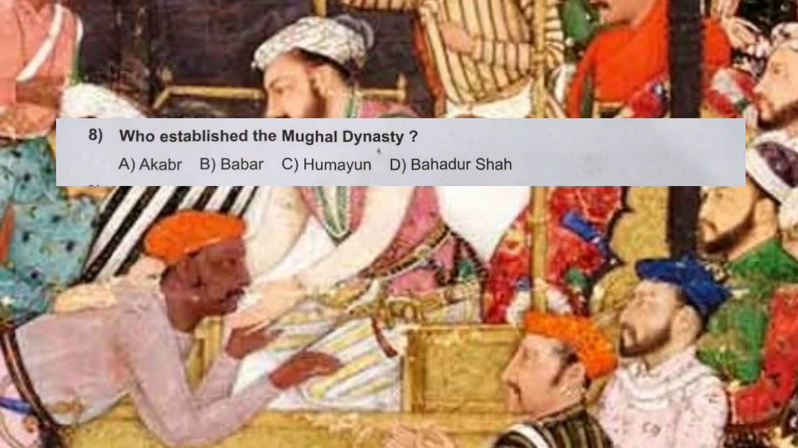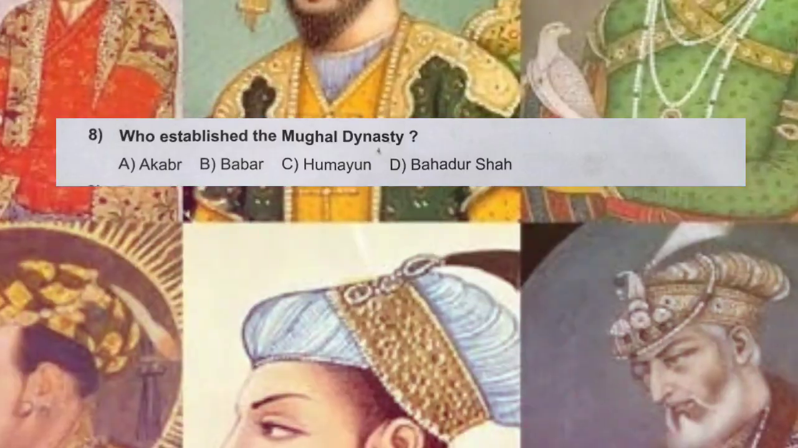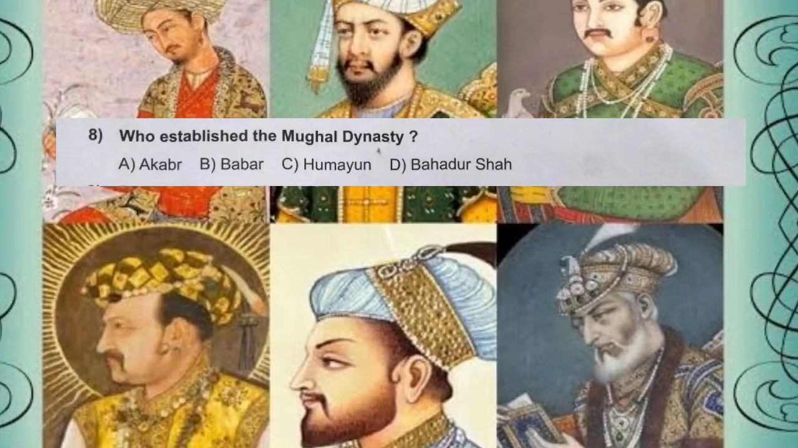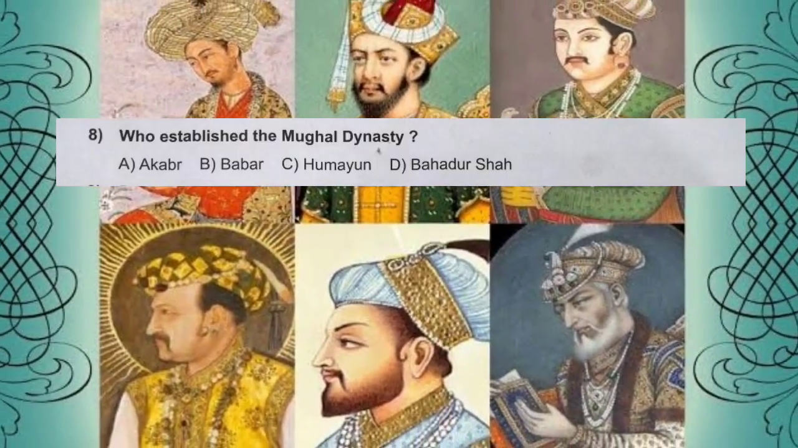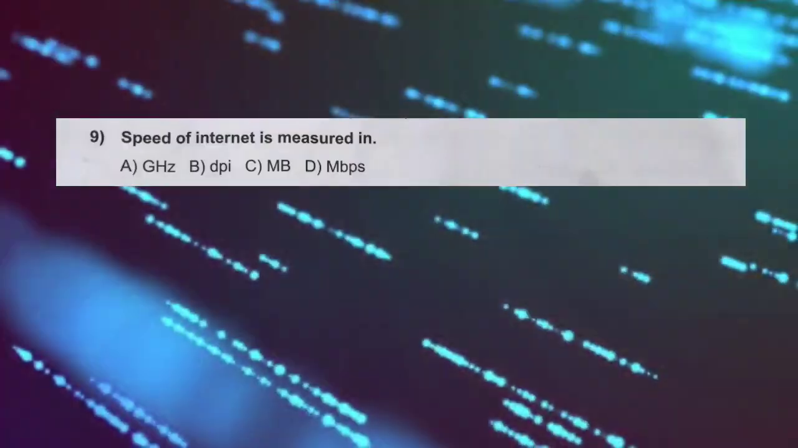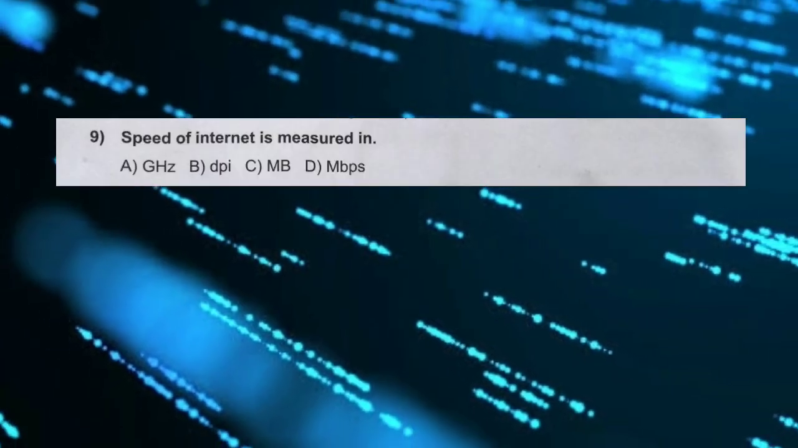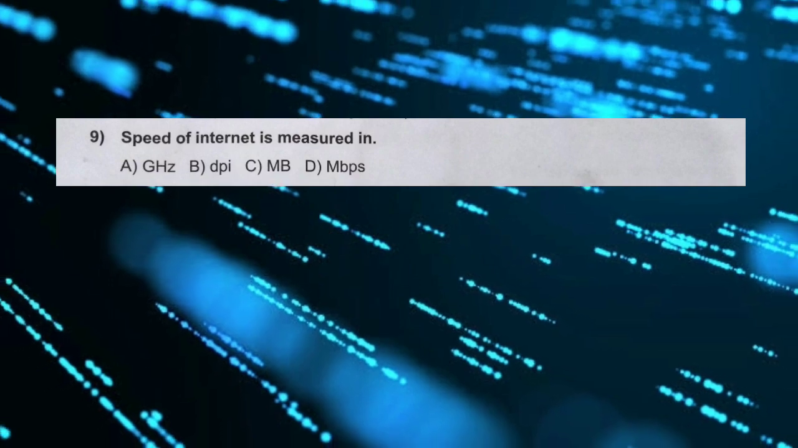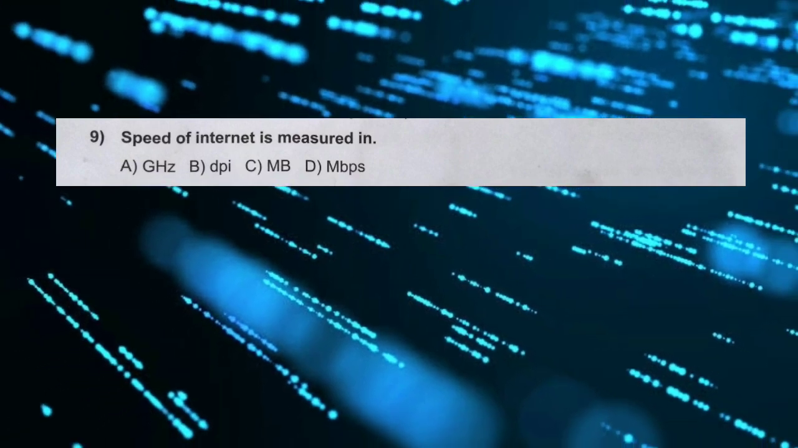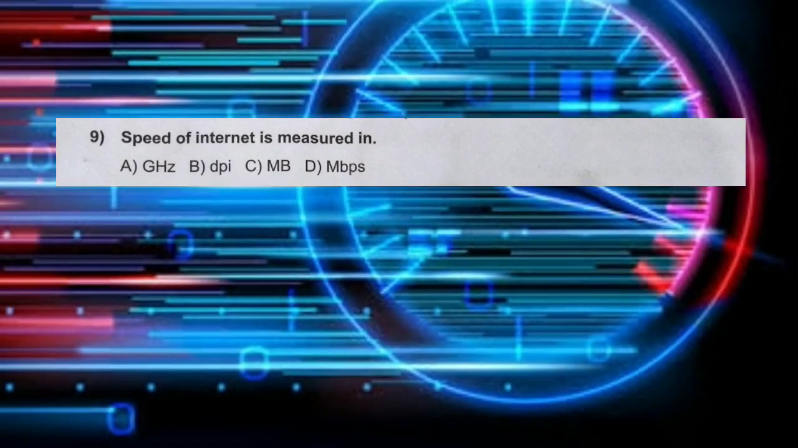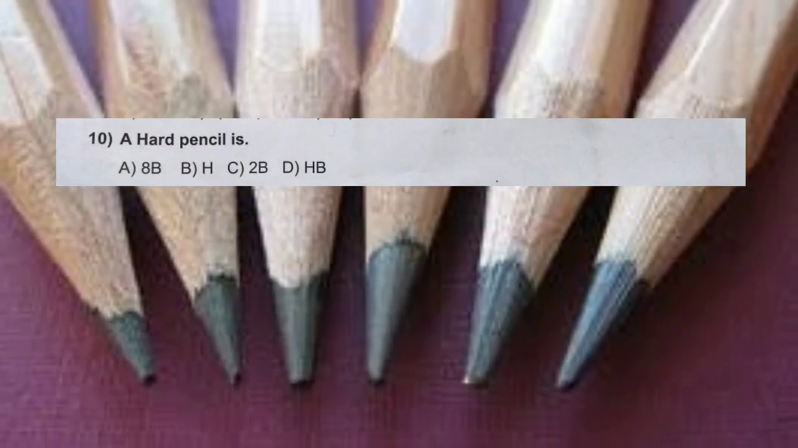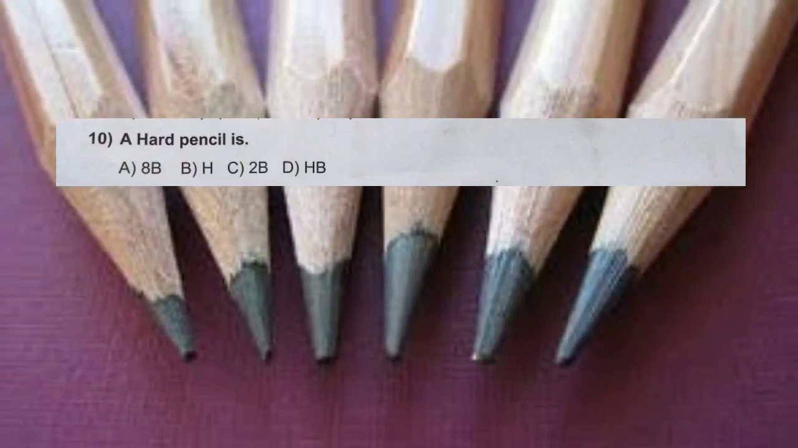Question number 8. Who established the Mughal dynasty? Options are A. Akbar, B. Babur, C. Humayun, D. Bahadur Shah. And the correct answer is B. Babur. Question number 9. Speed of internet is measured in A. Gigahertz, B. DPI, C. MB, D. Mbps. And the correct answer is D. Mbps. Question number 10. A hard pencil is A. 8B, B. H, C. 2B, D. HB. And the correct answer is B.